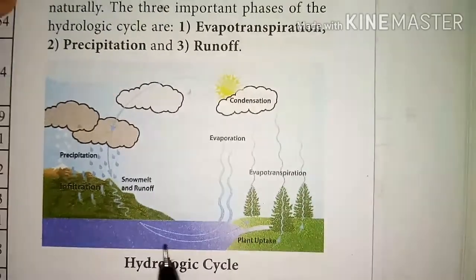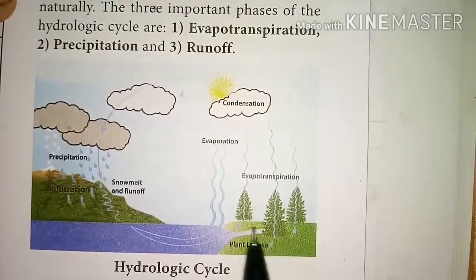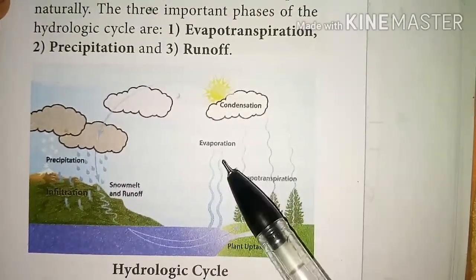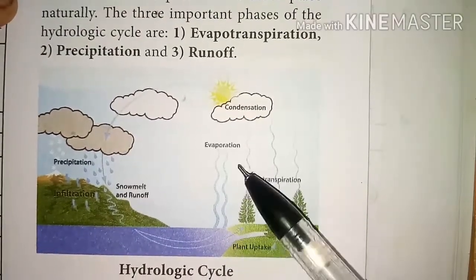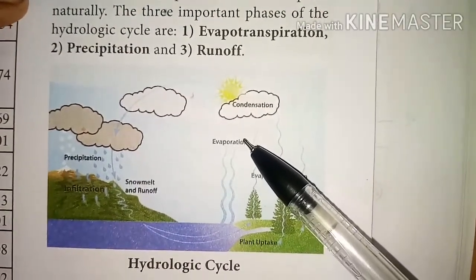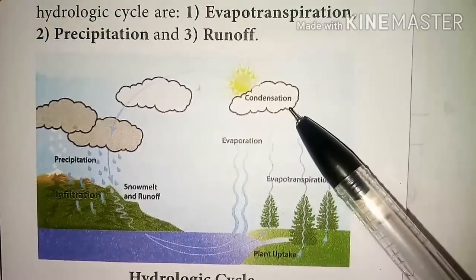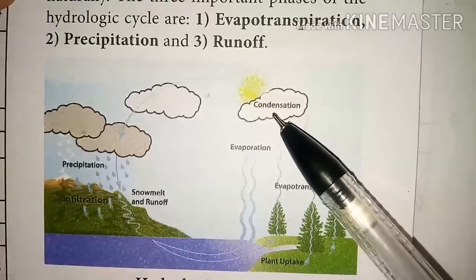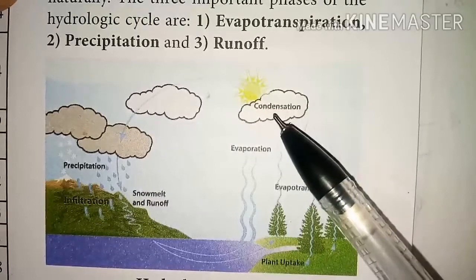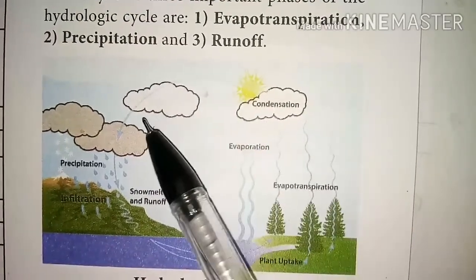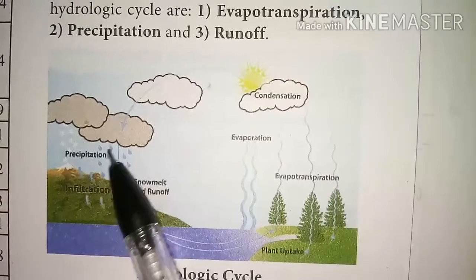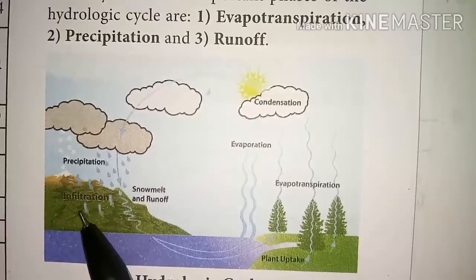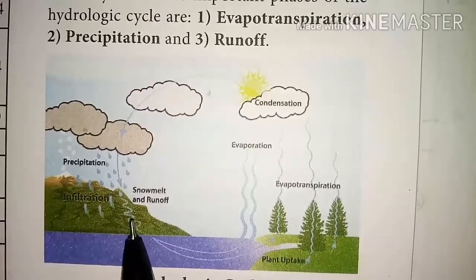Hydrologic cycle. So the hydrologic cycle is a circulation of water from the ocean. Water gets evaporated. நீர் வந்து ஆவியாகிறது, evaporates. Water vapor changes. Then it condenses in higher altitudes. Water vapor condenses in higher altitudes, and condensation nuclei form clouds. After that, the clouds melt and sometimes burst, resulting in heavy rainfall, that is precipitation in different forms. A part of water from precipitation flows over the land, so it is called the runoff.